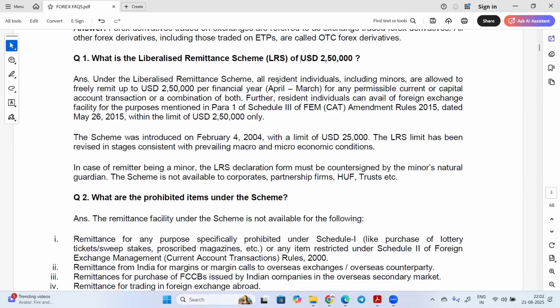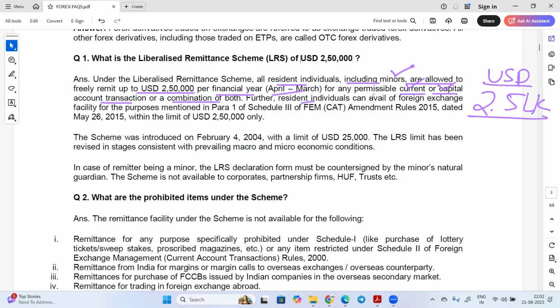Under the LRS scheme, all resident individuals, including minors, are allowed to freely remit up to $250,000 per financial year, that is April to March, for any permissible current account or capital account transaction or a combination of both. So any person can send up to 2.5 lakh USD abroad. It can be current account, capital account, or a combination of both, and it is also allowed for minors.